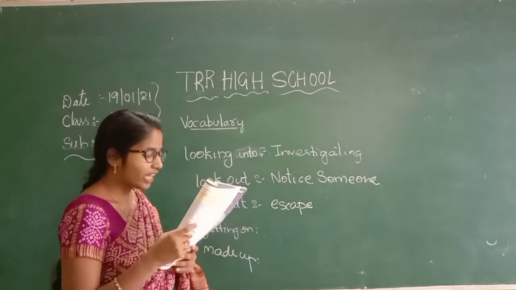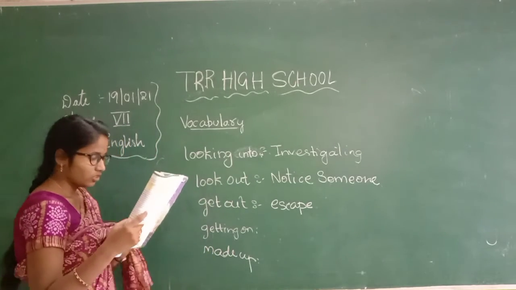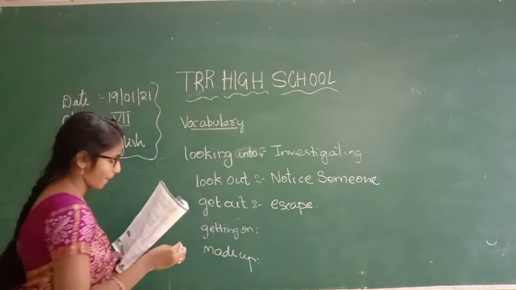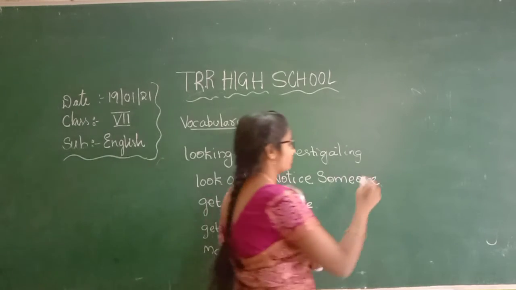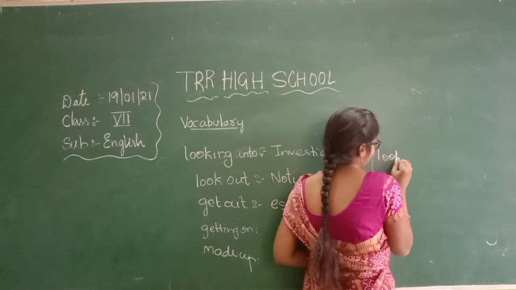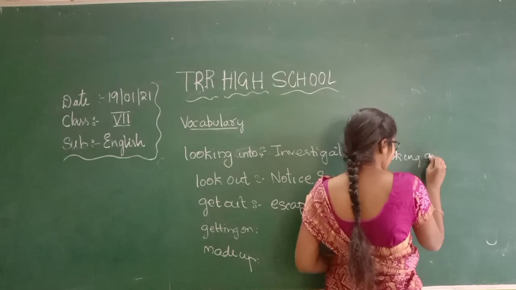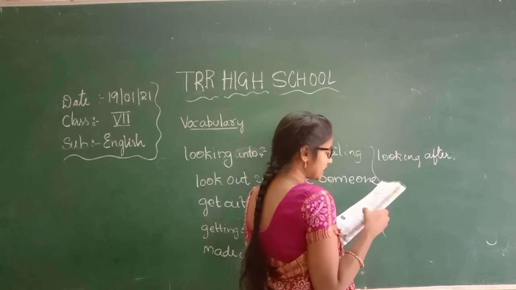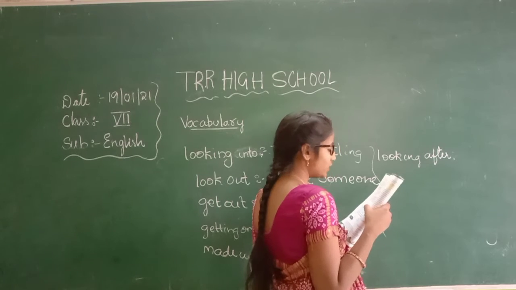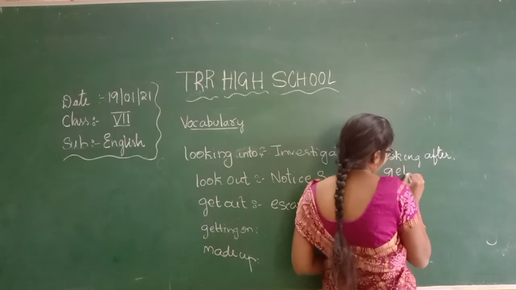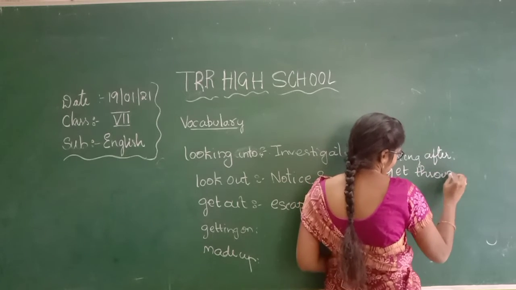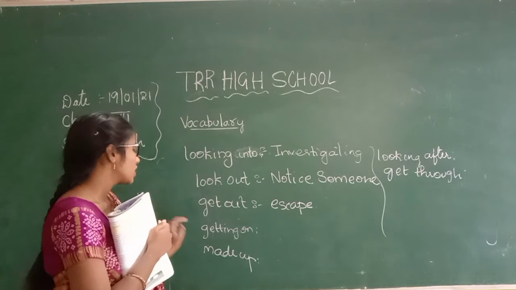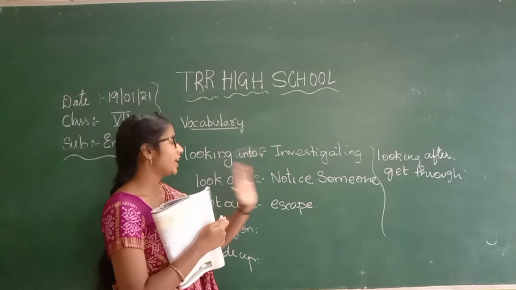Now the problem is with looking after the host's children. They are like little devils. God only knows how she could get through this. So we have found these phrasal verbs in that passage. We completed investigating, noticing someone, and escape.